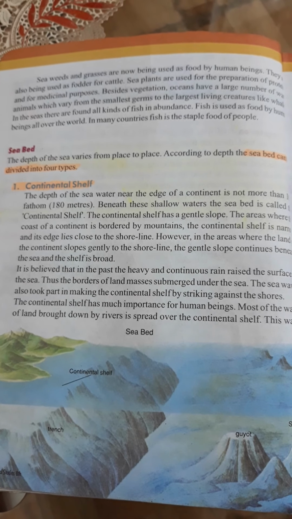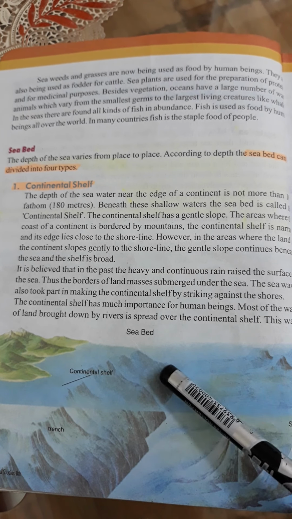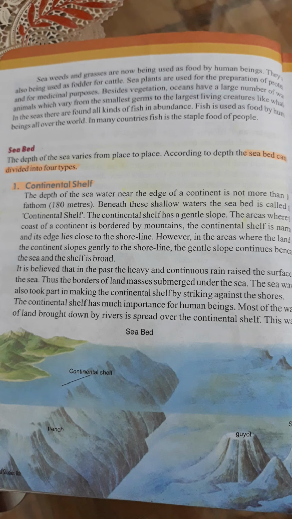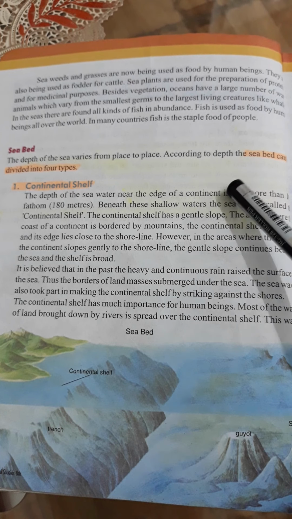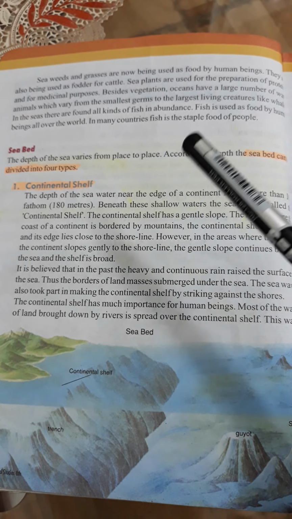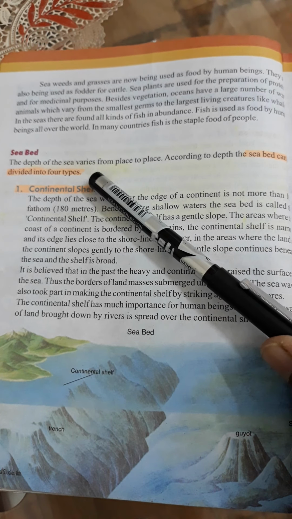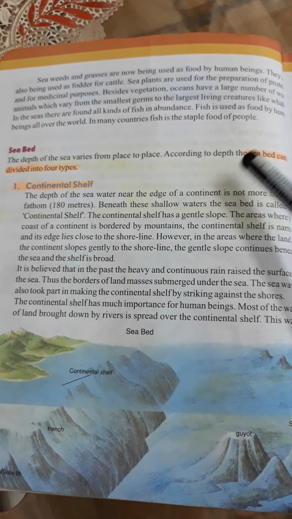This is from seabed. What is seabed? Seabed is the level of the sea with the surface. There are some different depths of the sea that are called the seabed. According to the depth of the sea, it is divided into 4 different types. The depth of the sea varies from place to place, and this difference is called the seabed.